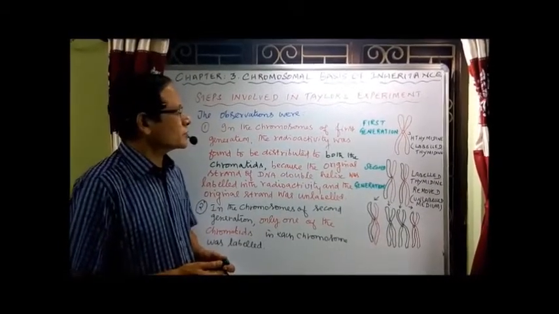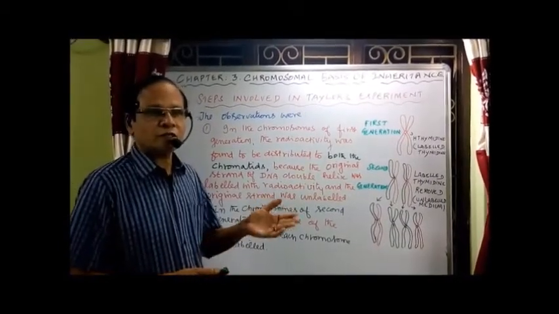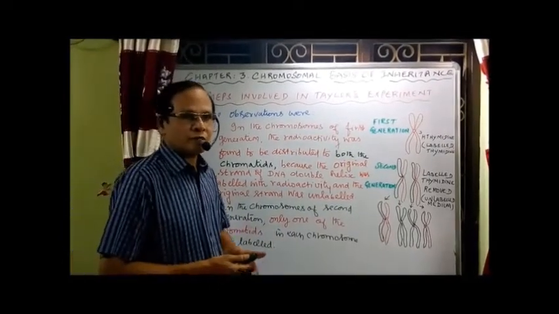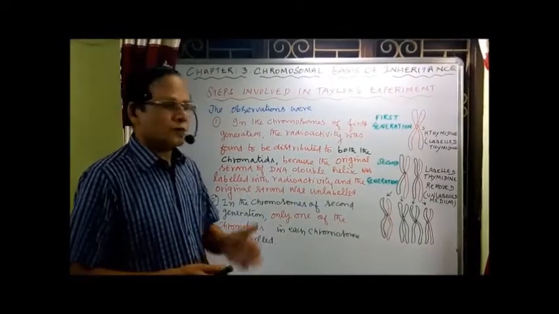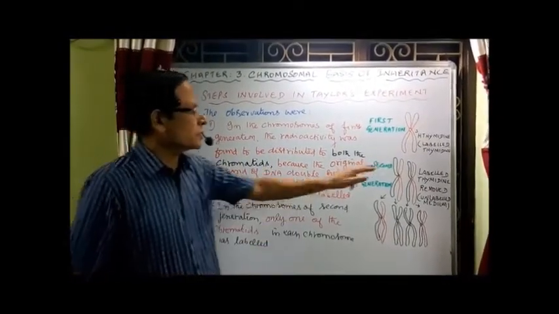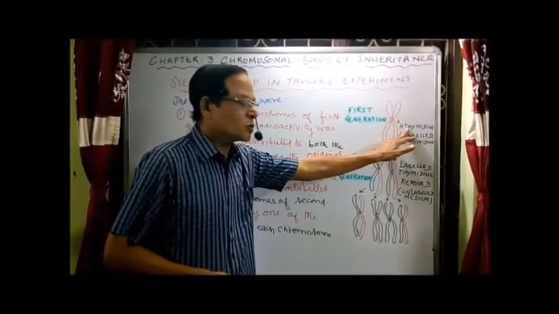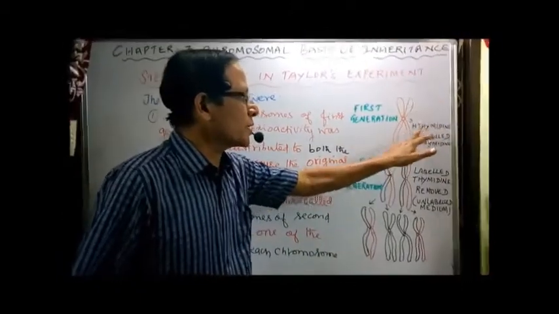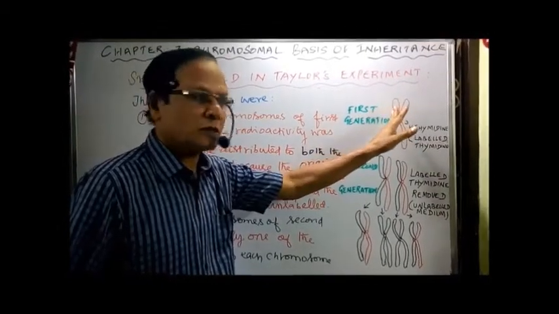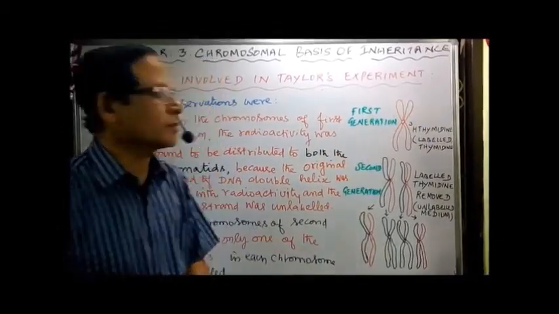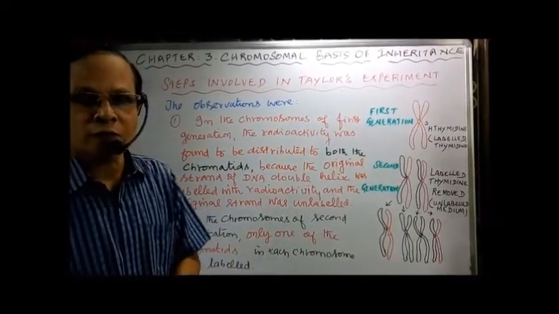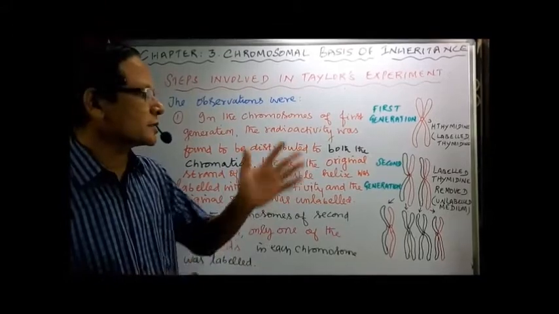So what were the observations made by Taylor and his colleagues in Vicia faba, that's faba beans. First they grew the root cells in a medium with what is called radioactive isotope thymidine. This is called labeled thymidine. So the DNA was incorporated with the radioactivity in these cells.